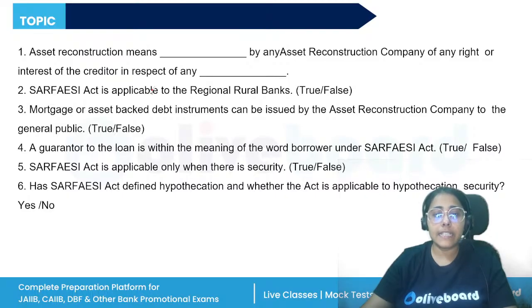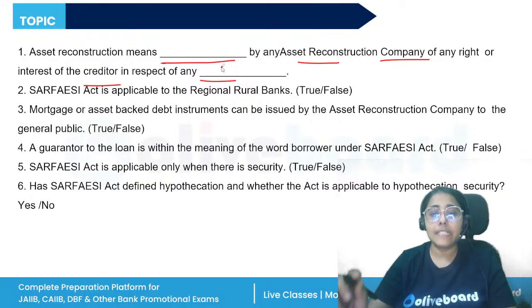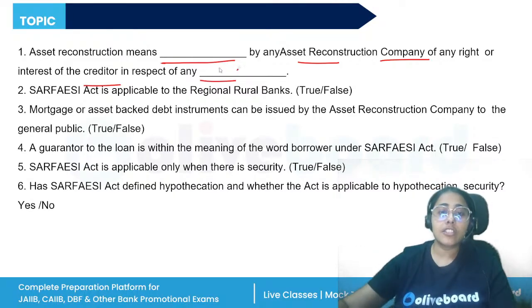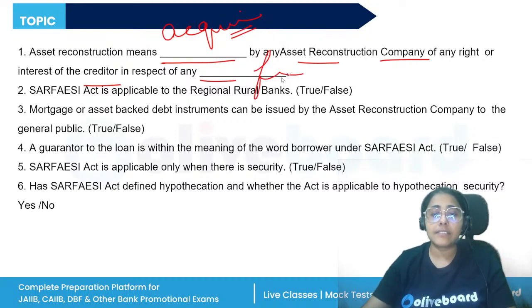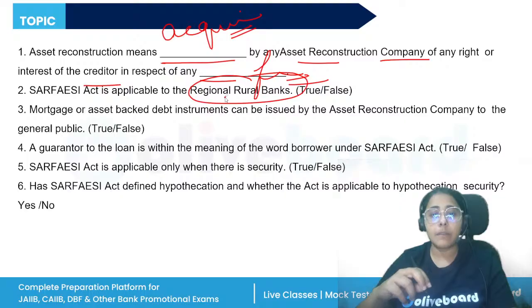Enforcement of security interest. Asset reconstruction means dash by an asset reconstruction company of any right or interest of the creditor in respect of any dash. So what is the meaning of asset reconstruction? The ARC acquires the financial assets of the regulated entity, and the purpose is to provide financial assistance. So asset reconstruction means acquisition by the ARC of any right or interest of the creditor in respect of a financial assistance. SARFAESI Act is applicable to the RRBs, true or false?